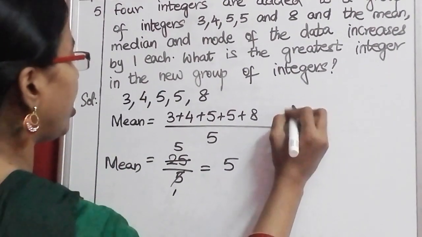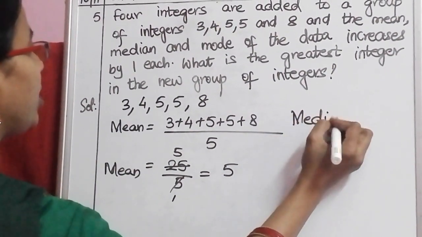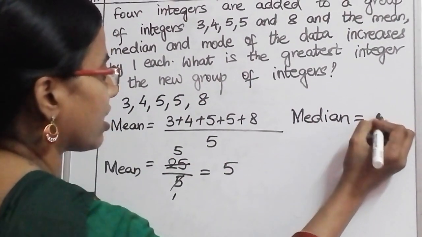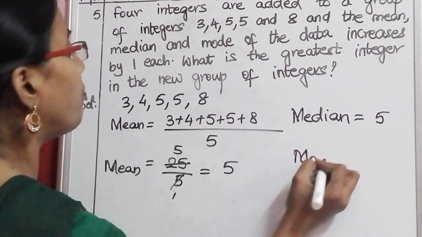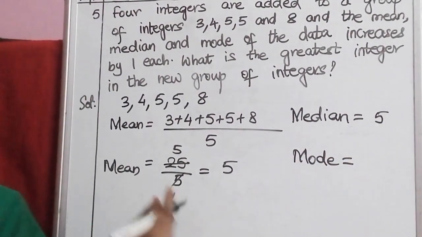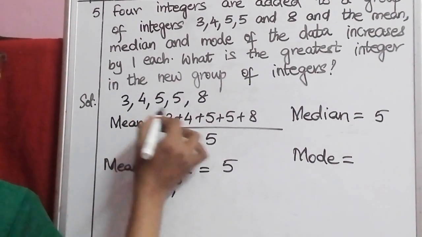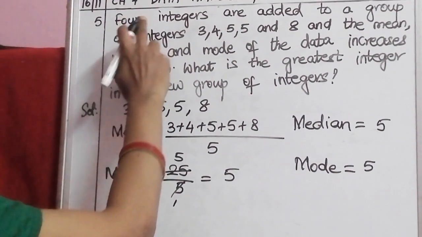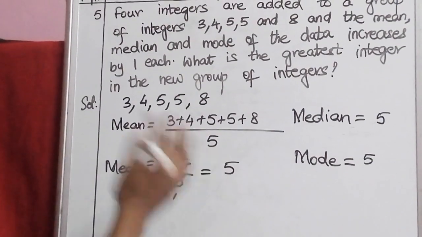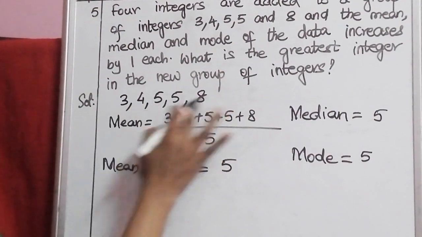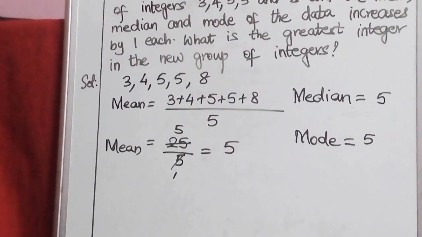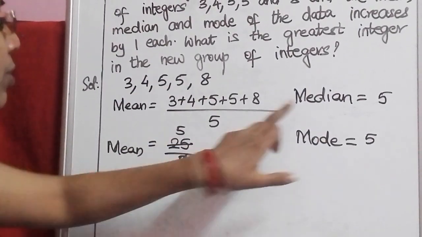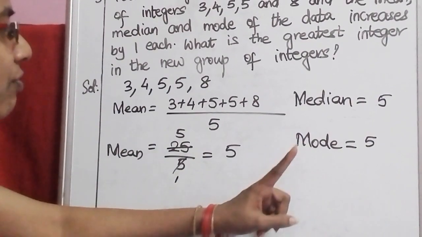Let us take the median. Median means middle value. What is there in the middle? 5 is there. Now let us take mode. Mode is more frequently occurring value. This is 5. Now they told that we need to add 4 integers to the group. To this group, 4 integers should be added. So you know that all mean, median, mode are increased by 1.